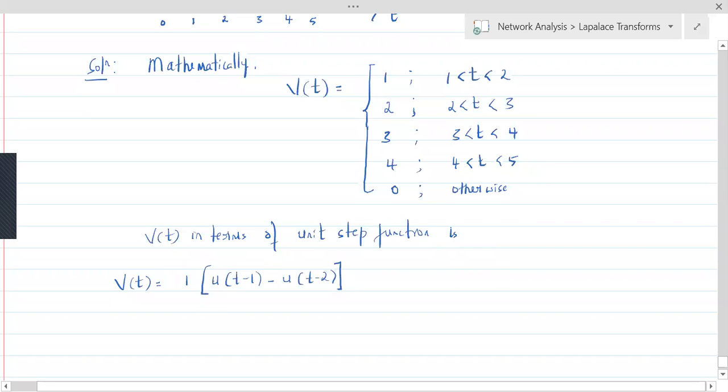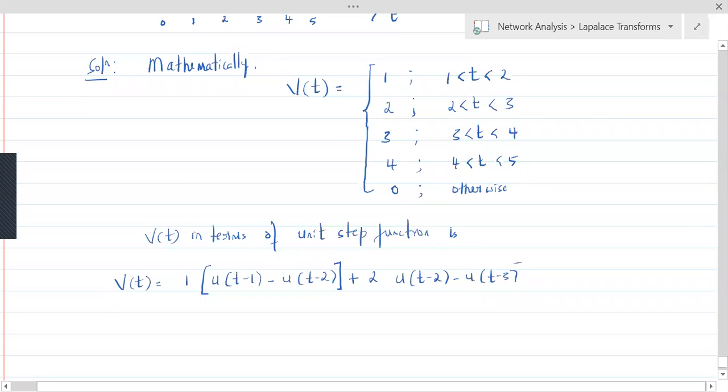Everybody understand this? So v of t is 1 from 1 to 2. How to say it is 1 from 1 to 2? By considering a rectangular wave with amplitude 1. Similarly, the second part of it is 2 and it is ranging from 2 to 3. That is 2 times u of t minus 2 minus u of t minus 3.